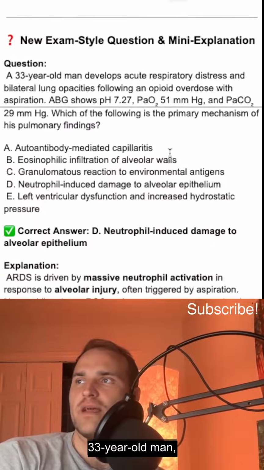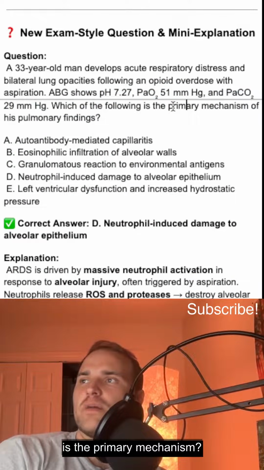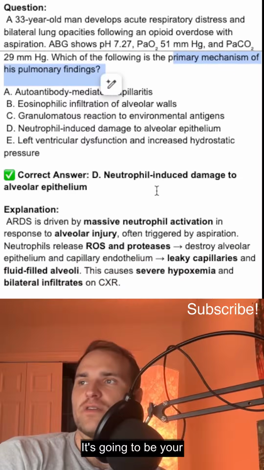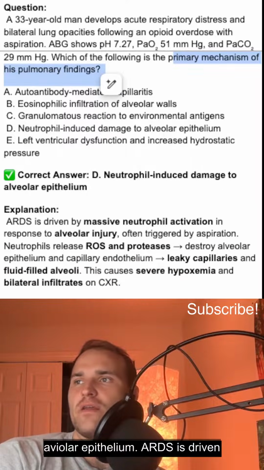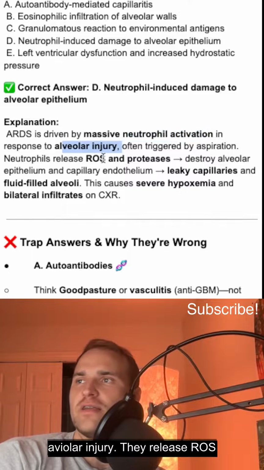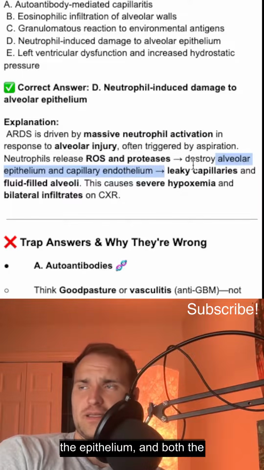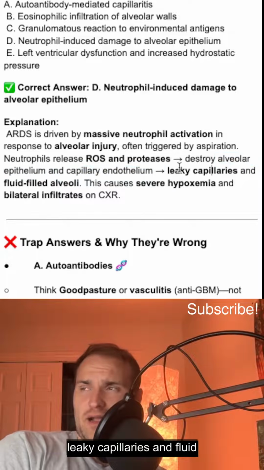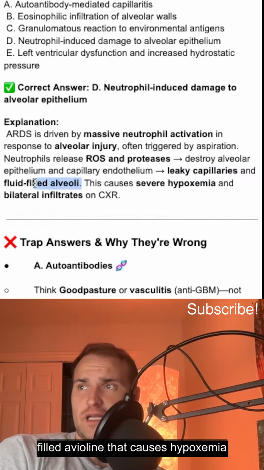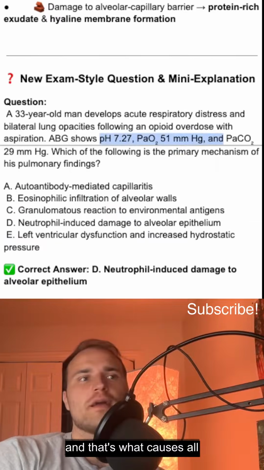Okay, so 33-year-old man, acute respiratory distress. These are his signs. Which of the following is the primary mechanism? It's going to be your neutrophil-induced damage to your alveolar epithelium. ARDS is driven by massive neutrophil activation in response to alveolar injury. They release ROS and proteases. That'll destroy the epithelium, both the capillary and the alveolar, causing leaky capillaries and fluid-filled alveoli, and that causes hypoxemia and bilateral infiltrates. All right, and that's what causes all of his signs.